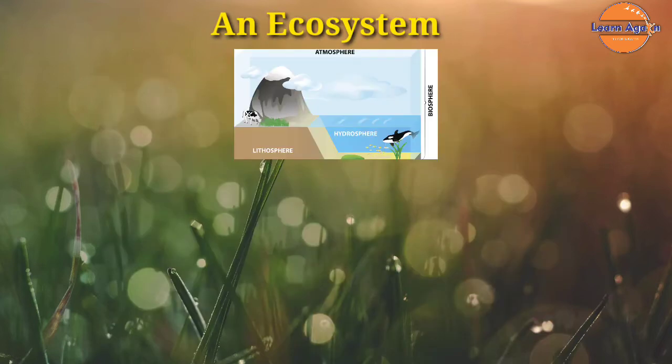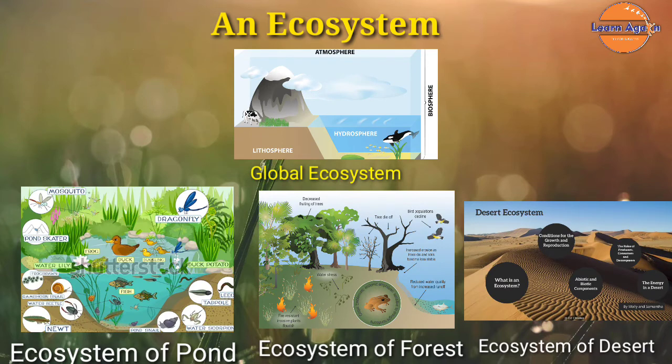An ecosystem. An ecosystem is a natural unit that consists of non-living things like land, water, and air, and living elements like plants and animals. It is a definite system formed by the interaction of all living organisms that are interdependent and interlinked with each other, and the physical environment in which they reside, for instance, forest, grassland, and desert.